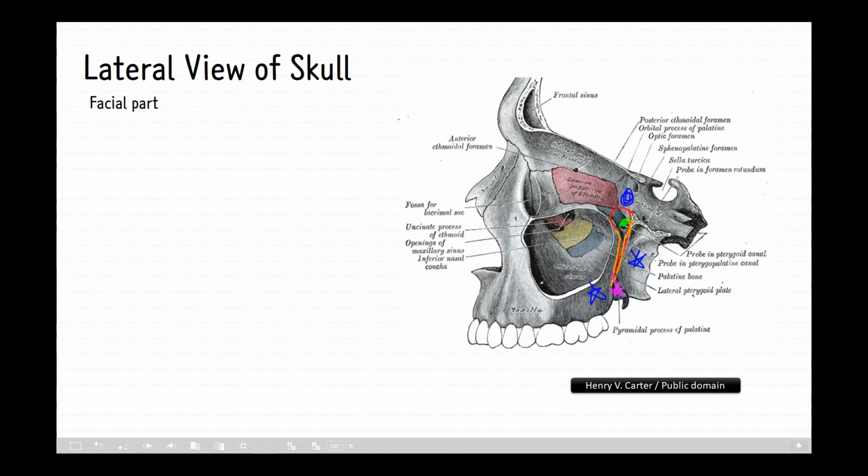This is the pyramidal process of the palatine bone, and medially the perpendicular plate of the palatine bone with its orbital and sphenoidal processes, and laterally no wall. If we are to say, there is a pterygomaxillary fissure laterally, the opening of the pterygopalatine fossa.